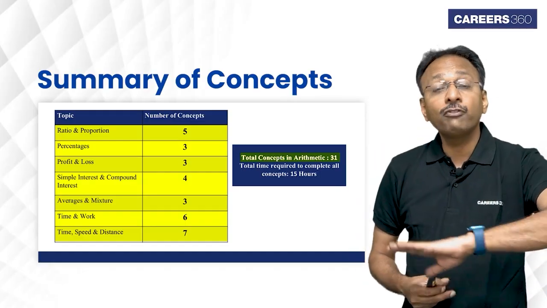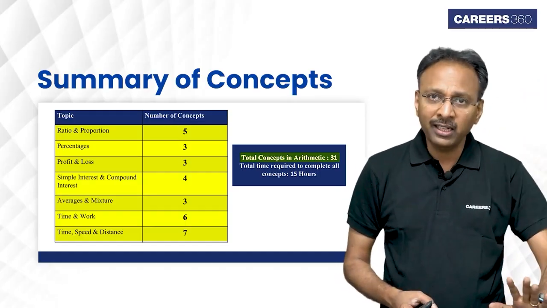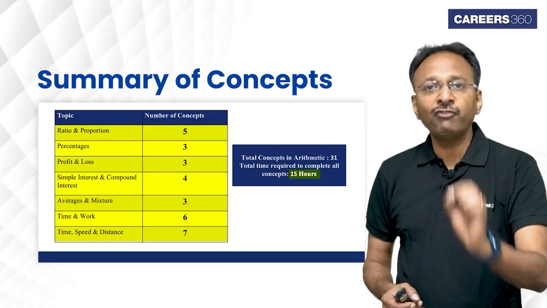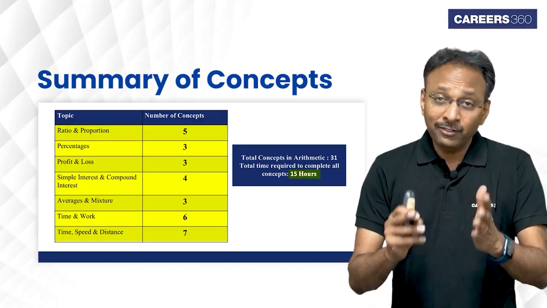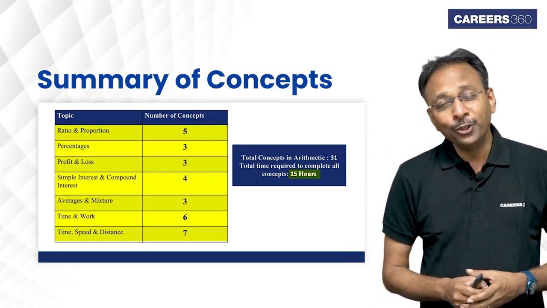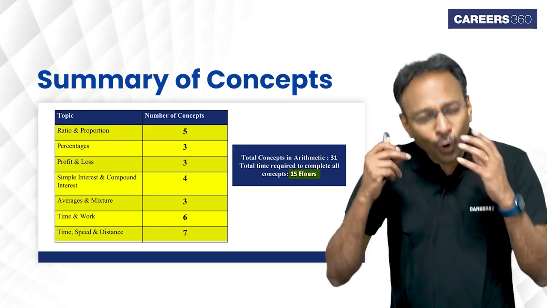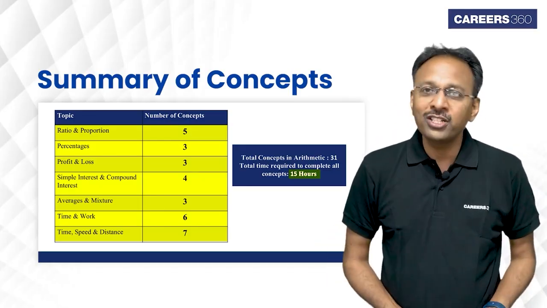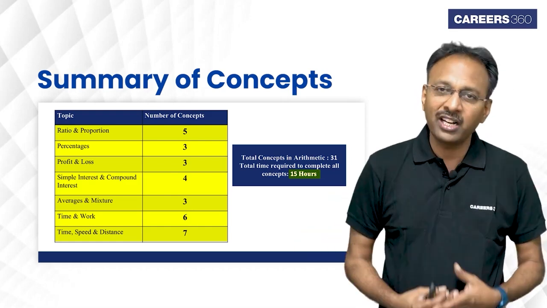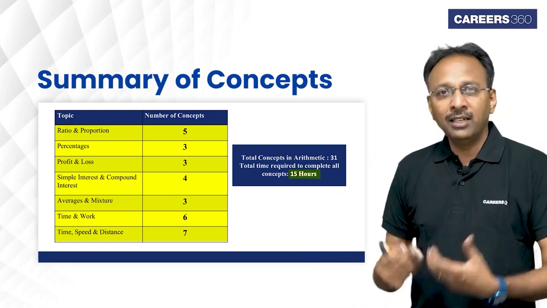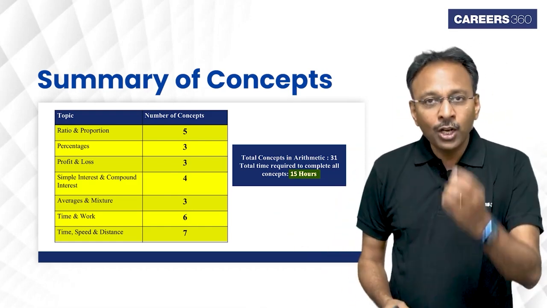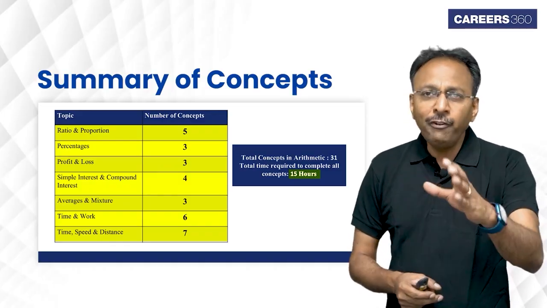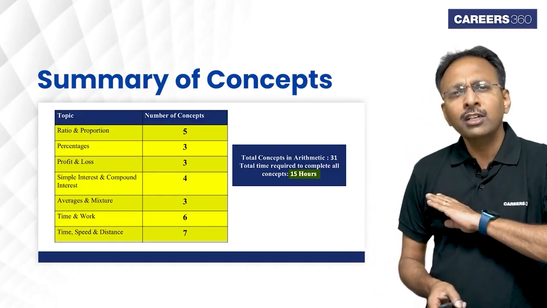31 such concepts of the whole of arithmetic can be completely done in 15 hours flat. Frankly, friends, if you're listening to this video, you need to realize this. The only reason people don't crack the CAT exam is not because the paper is difficult or the questions are difficult or the entire syllabus is difficult. It is because you don't do it in a very, very organized, systematic manner. So 15 hours is all that it takes for you to crack these concepts.